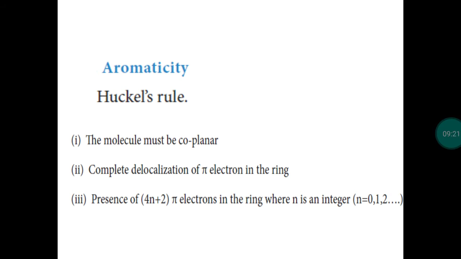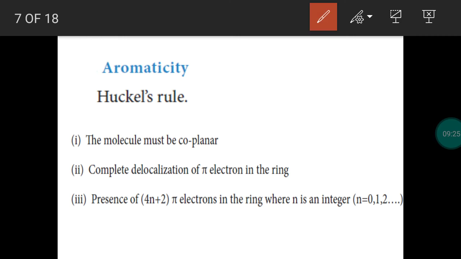So to identify that, the concept aromaticity was introduced by the scientist Huckel. Okay, so the property of aromatic compound is generally called aromaticity, and this property will be possible in both benzenoid compounds as well as non-benzenoid compounds.